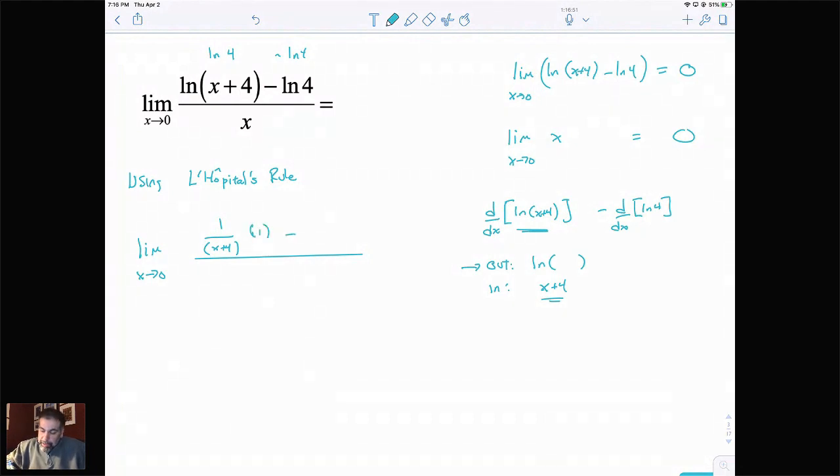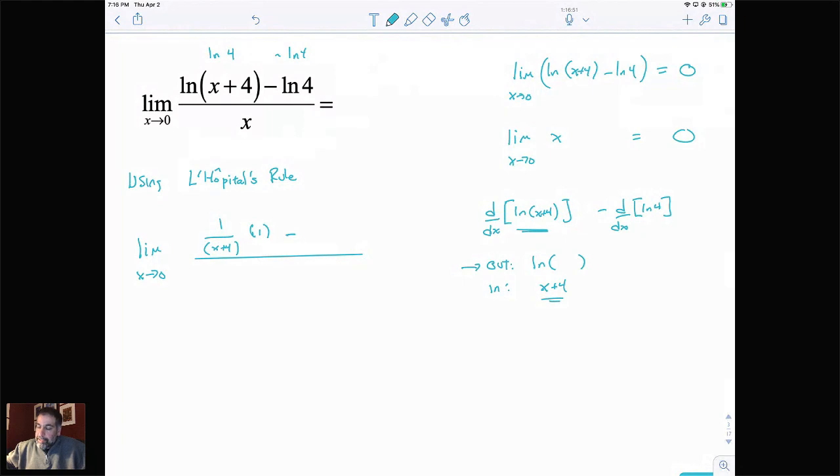When you go to the second term, you're taking the derivative of ln of 4. When you take the derivative of ln of 4, a lot of people make the mistake of saying that this is 1 over 4. The way that we should really work with this is we should think of it in terms of the fact that there's no variable in this problem, okay? Since there's no variable, this is a constant.